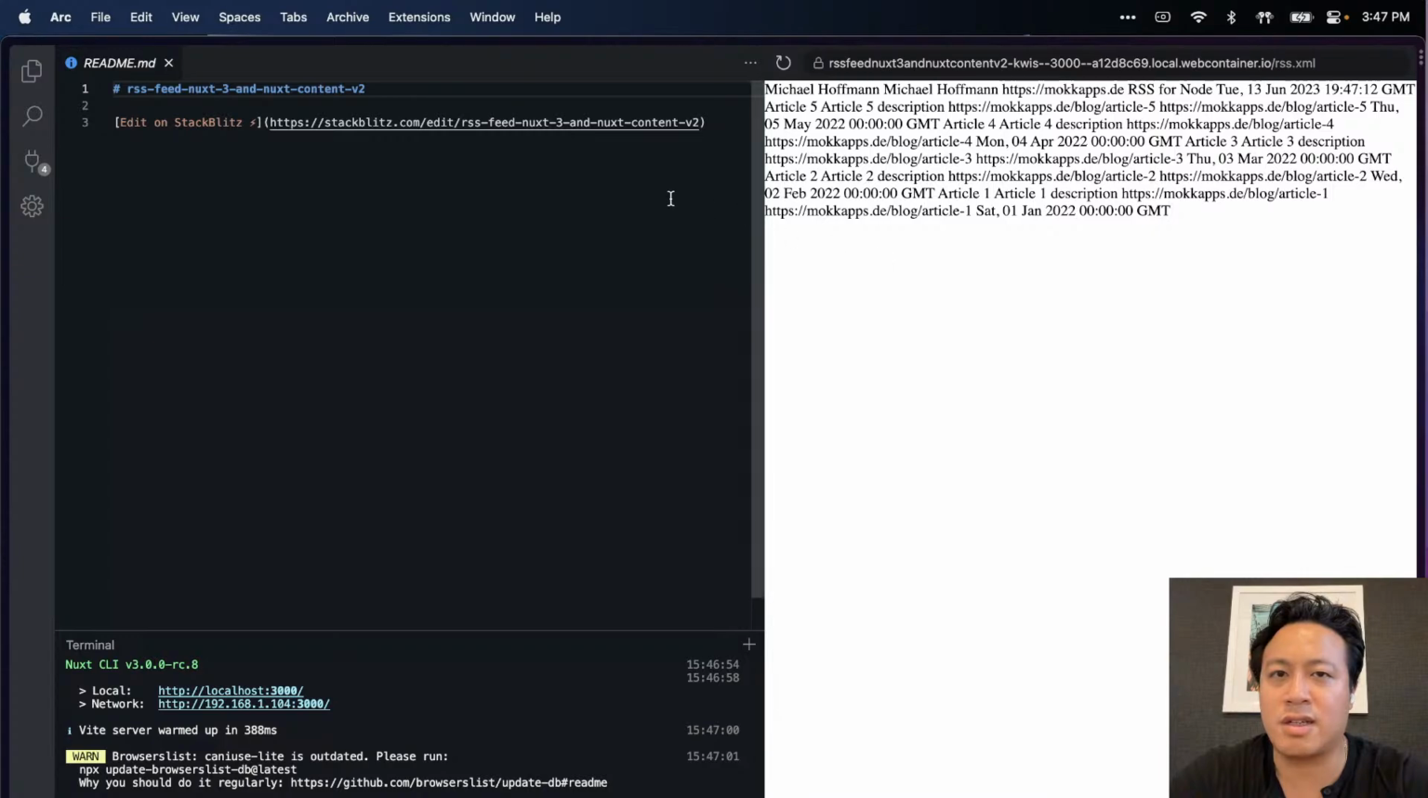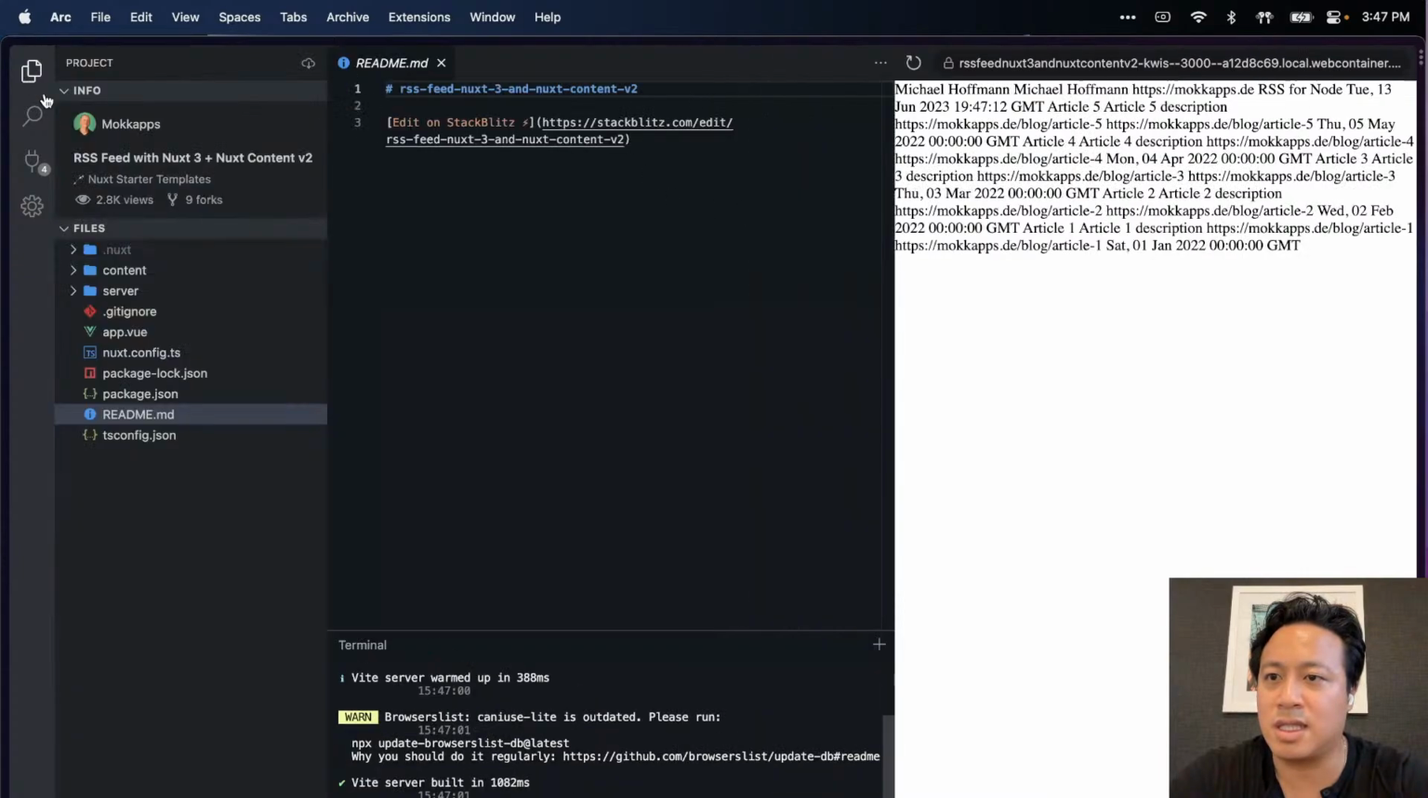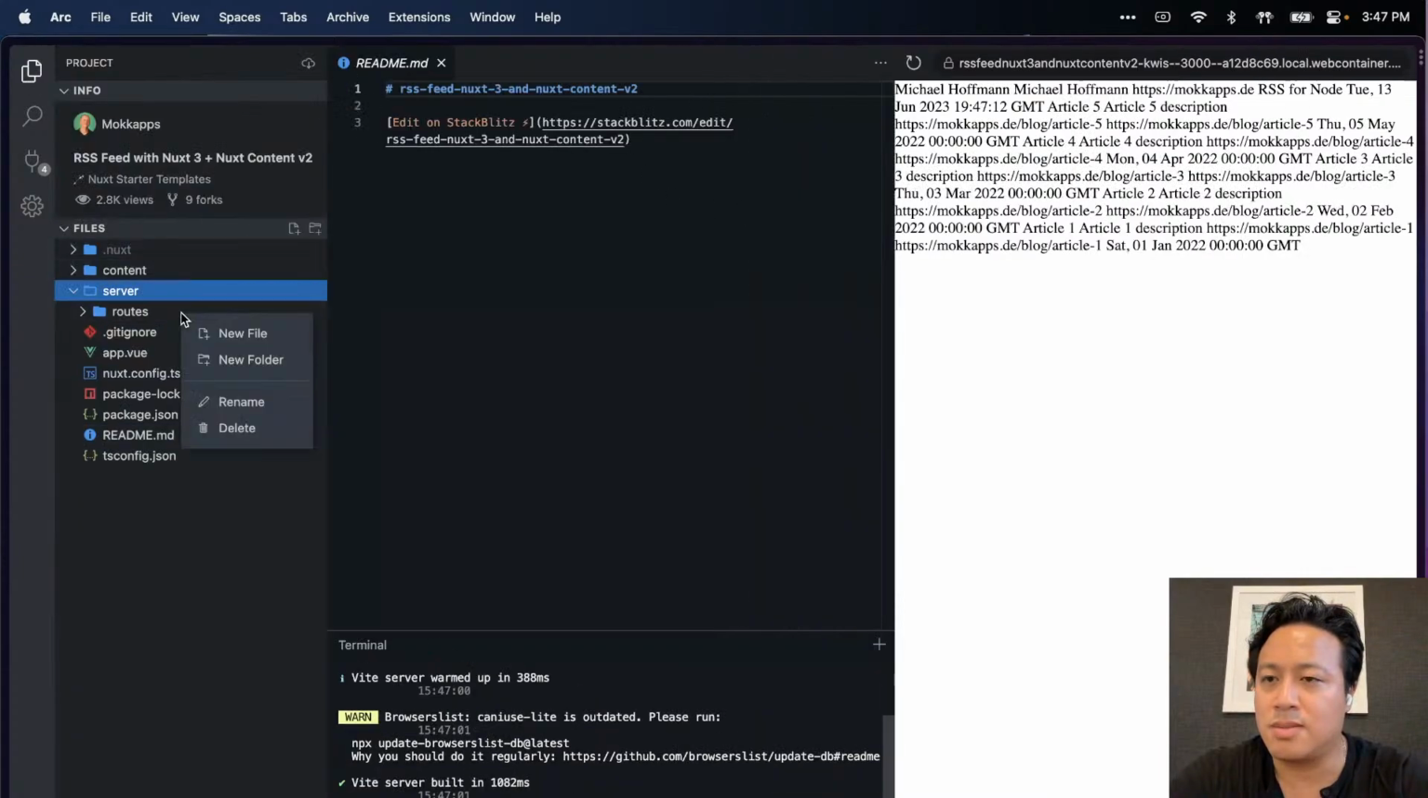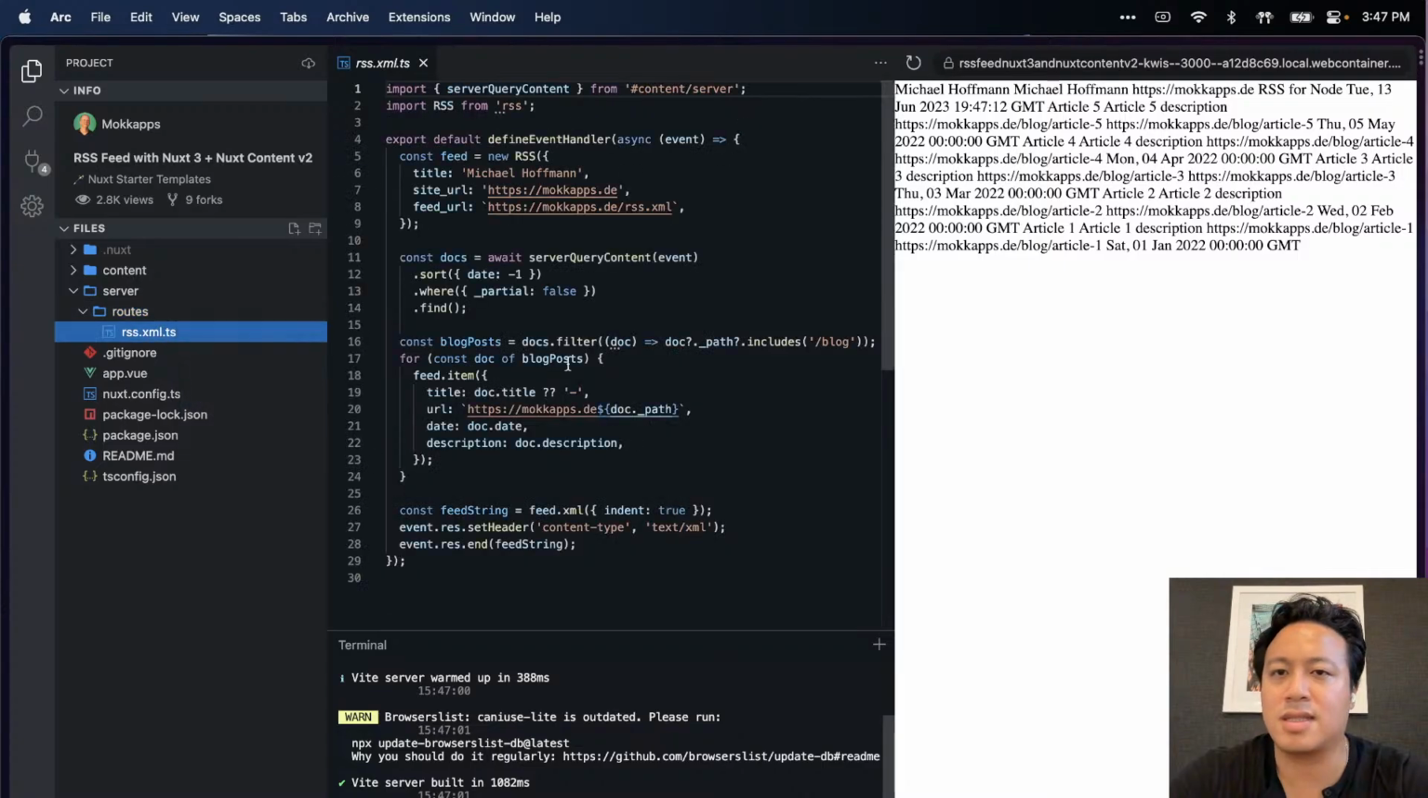So this thing generates an RSS feed. That's nice. Can I see the project? Yep, server route RSS. Okay. So there is some RSS thing that's ingesting the title and site URL. Then we query the content and we can request some stuff.